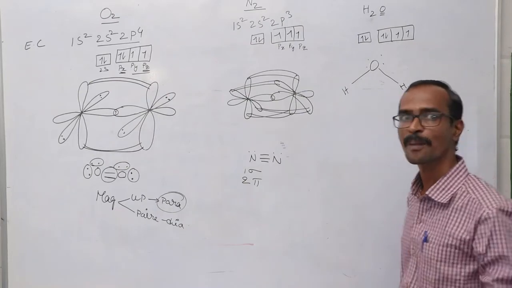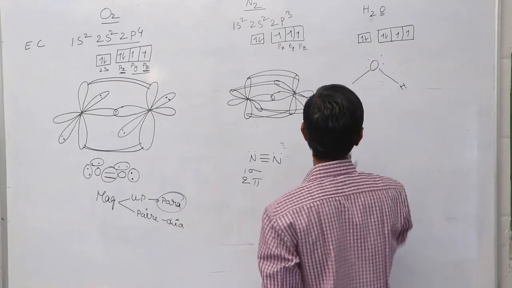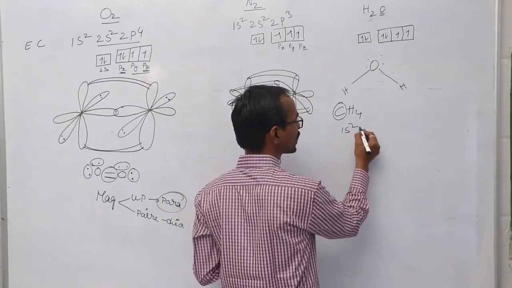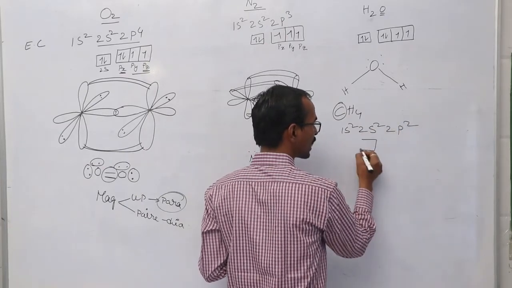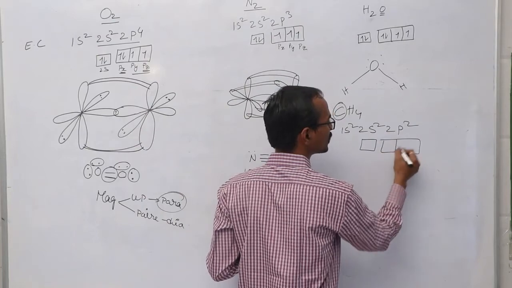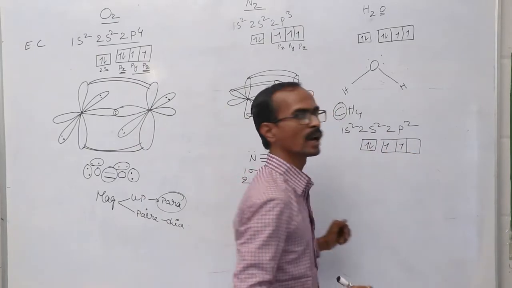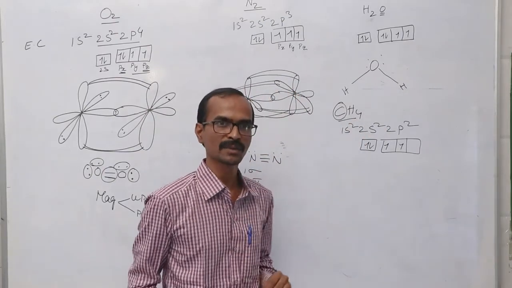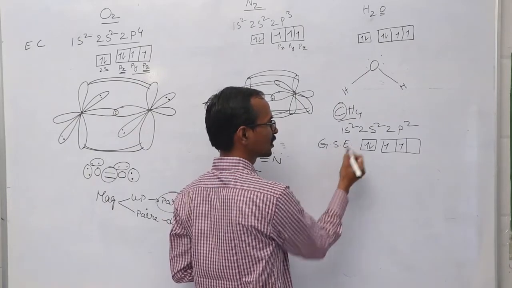And the last example of the day, that is methane molecule, and here the central atom is the carbon atom. Its electronic configuration is 1s2, 2s2, 2p2, and in orbital diagram method we can write like this. It is having only 2 unpaired electrons, but in methane molecule we are having 4 hydrogen atoms. So what we have to take, this is the ground state electronic configuration.